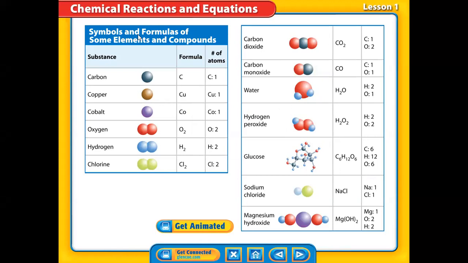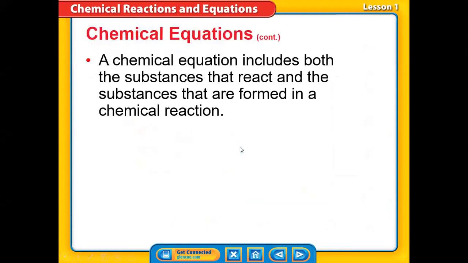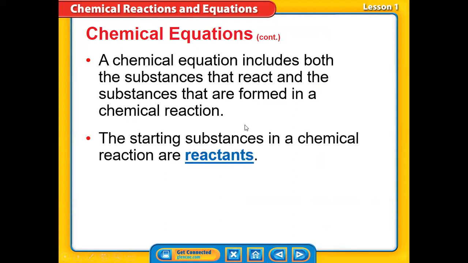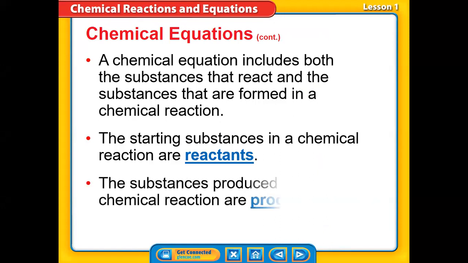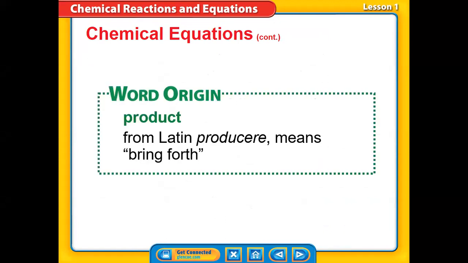Okay. Can you see the presentation, guys? Okay. So here we said that a chemical equation includes both the substances that react and the substances that form in a chemical reaction. So in any chemical equation, we have 2 sides, a side before the arrow and a side after the arrow. Like when we say H2 reacts with Cl2 and yields 2HCl. Do you remember this, guys?